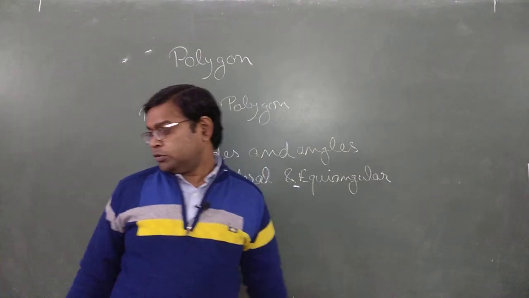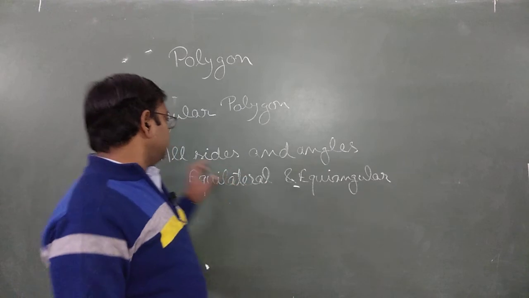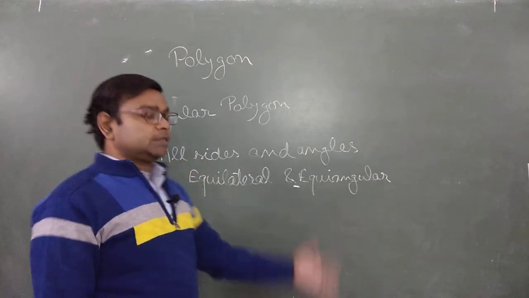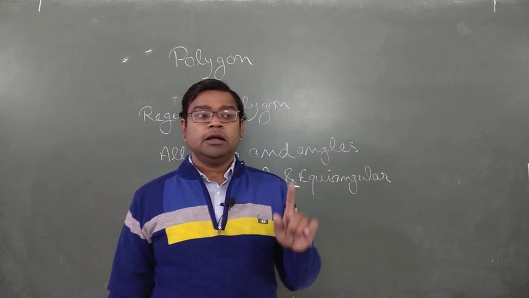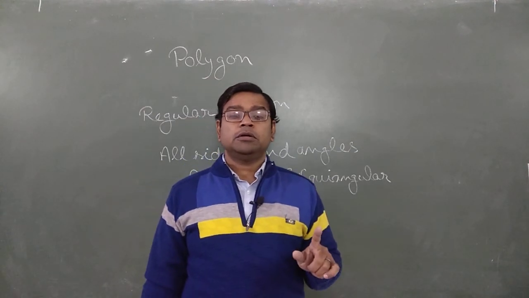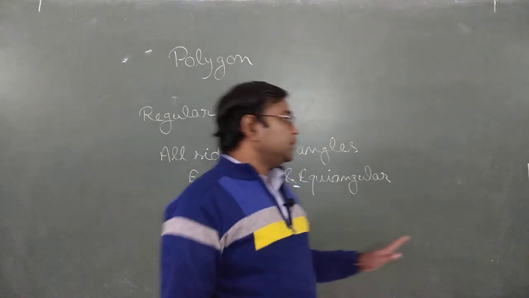You need not be confused about regular. Always remember that if a polygon is a regular one, then the vertices of that polygon fit into a circle.